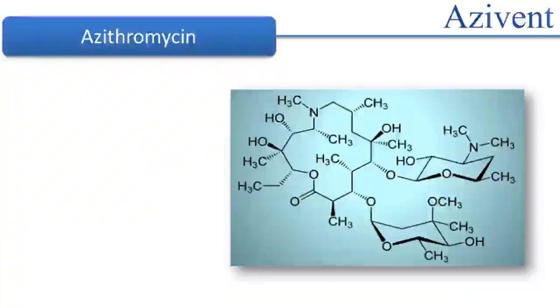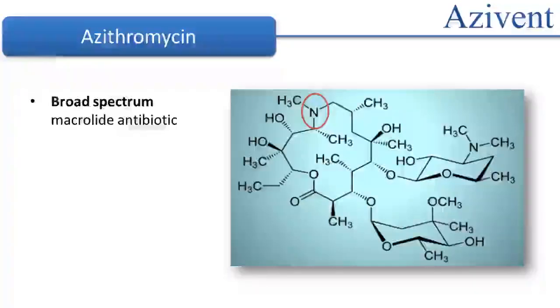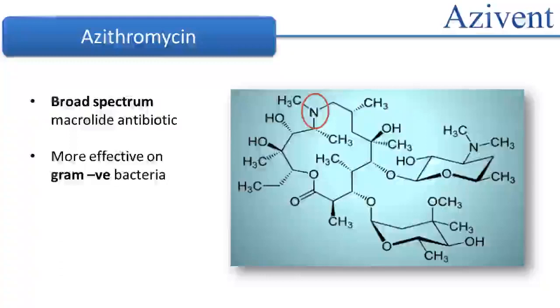Coming to azithromycin, if you have a look at its structure, you will notice that a nitrogen atom has been introduced to expand its 14-membered precursor, which is erythromycin. Because of this reason, azithromycin has a broad spectrum of activity compared to erythromycin and clarithromycin. It shows enhanced activity against gram-negative bacteria, and its strongest activity is against Mycoplasma pneumoniae.